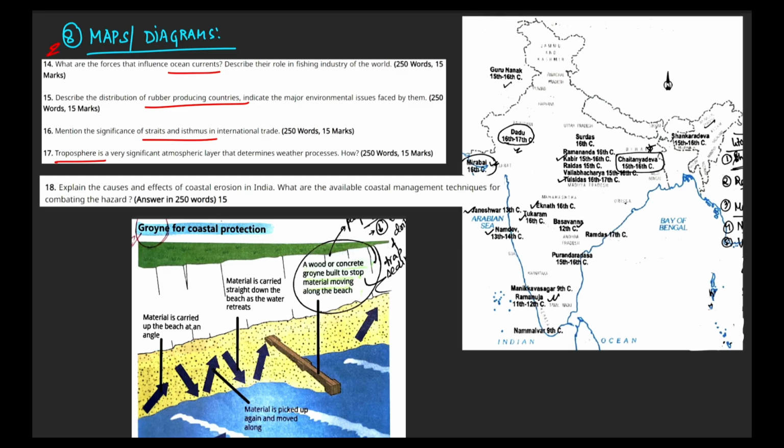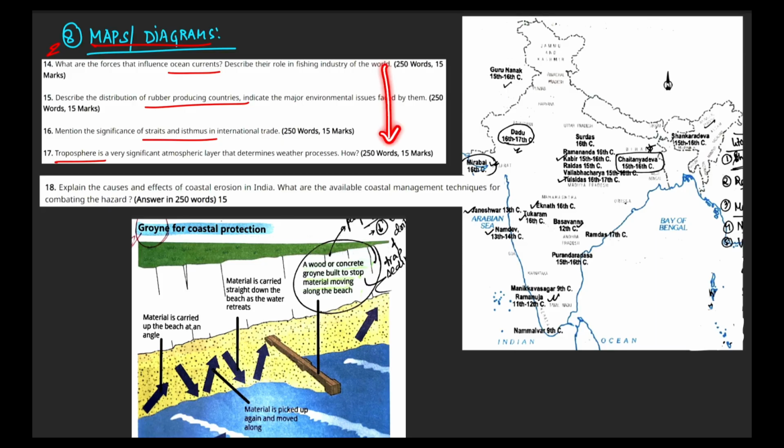The eighth and the final method of value addition that I was using was through maps and diagrams. For example, this is very useful in a lot of situations, in particular the GS1 geography portion. As for example, you can see these are 4 questions which came in GS1 this year, and every one of these questions had a potential of a diagram or a map. For example, this was a question on ocean currents, rubber producing countries, straits and isthmus, and then there was troposphere. Each of these questions had a potential of using a map or diagram in some occasion or other.